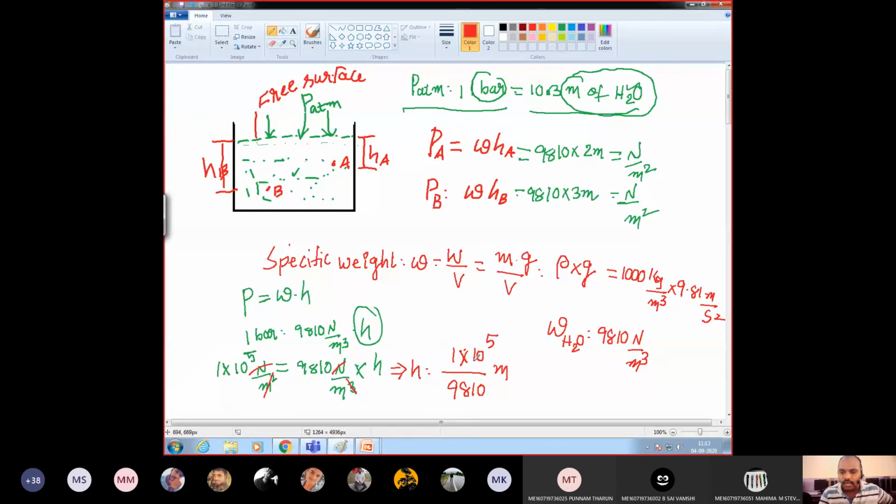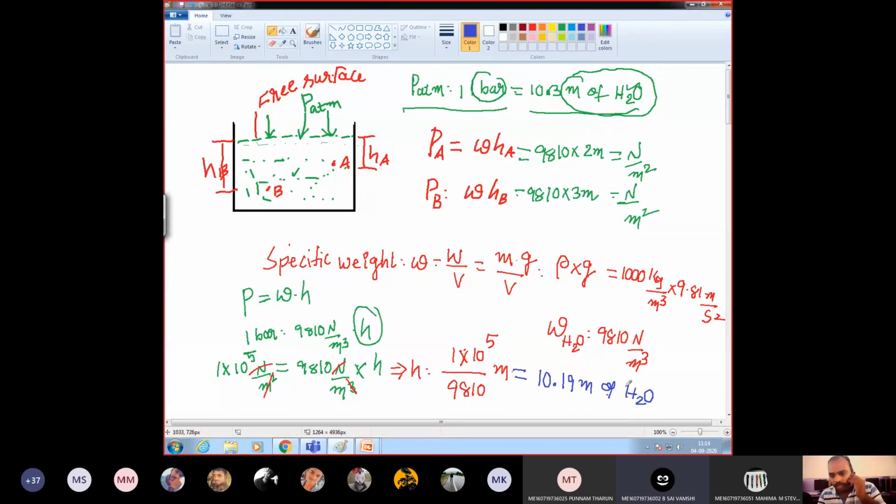If anyone has a calculator, please calculate and tell me this value. 10.19 meters of water.